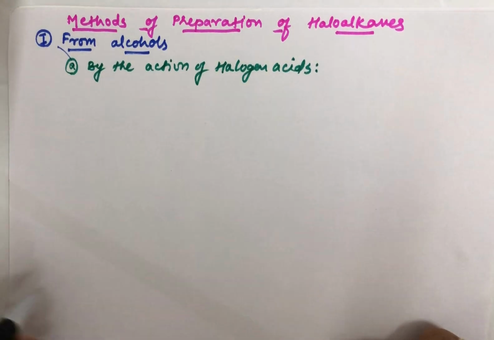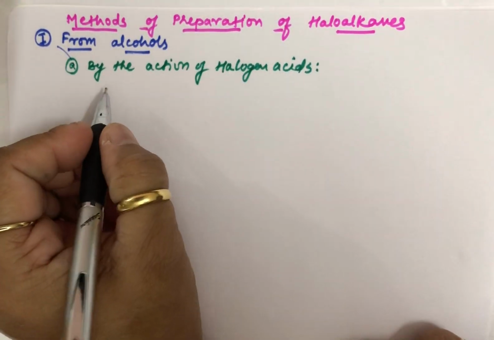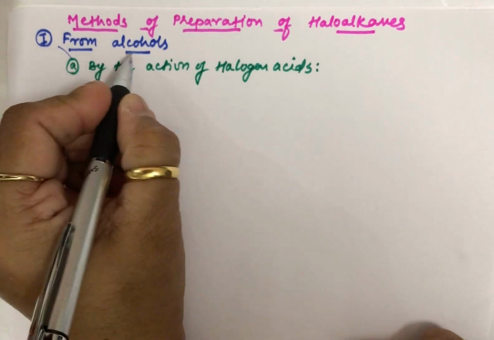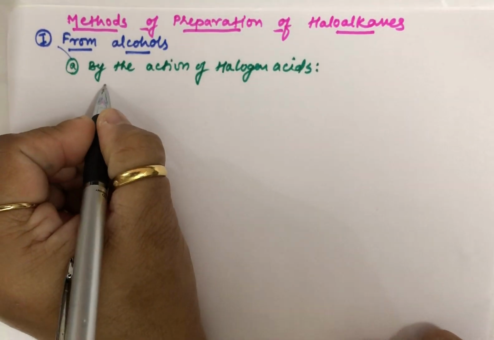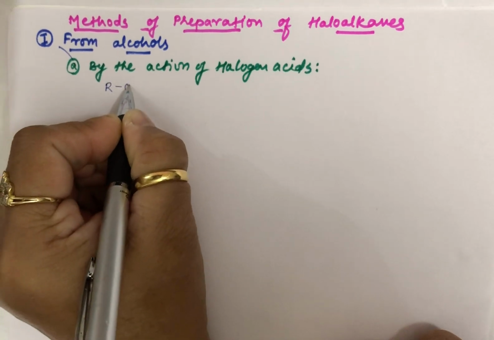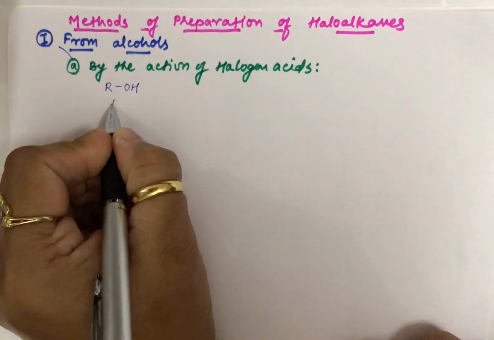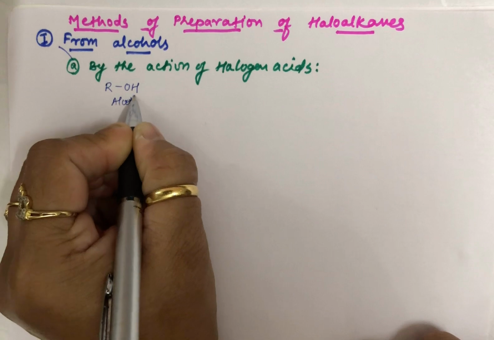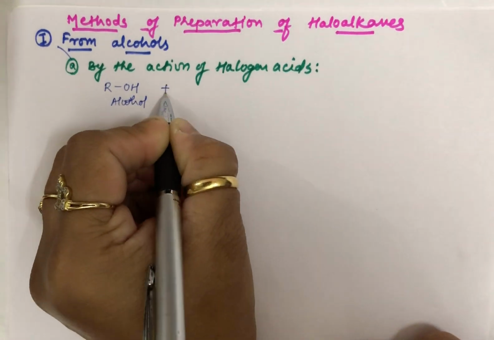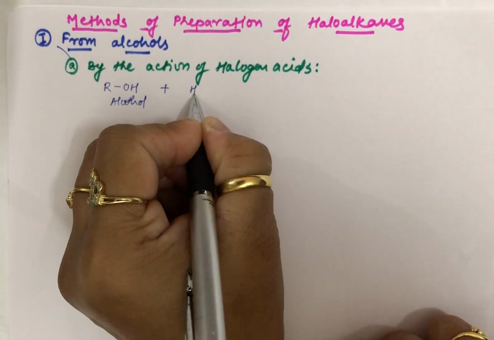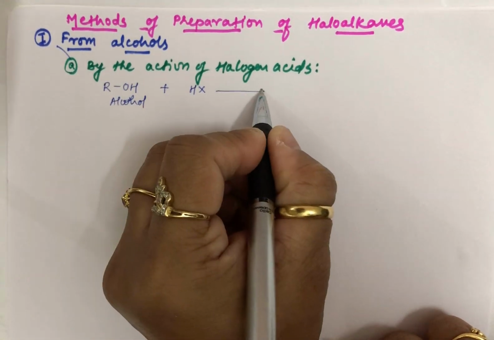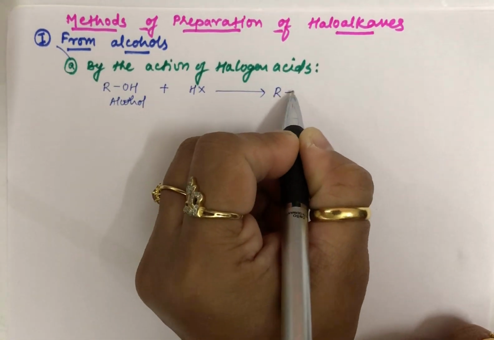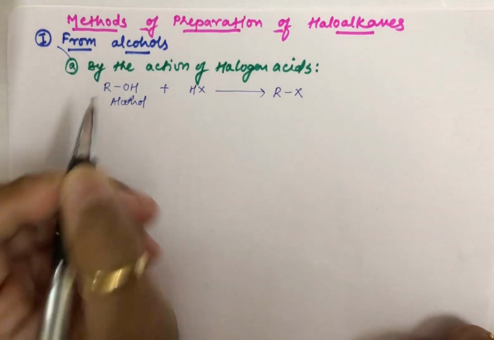So let us see the reaction now and try to understand how you can prepare your haloalkanes from alcohols by the reaction of halogen acid on alcohols. Let me give you a generalization where I am taking ROH, which is nothing but your alcohol. Now when this alcohol is made to react with your halogen acid HX, or hydrogen halide, you get back your haloalkane, that is RX.